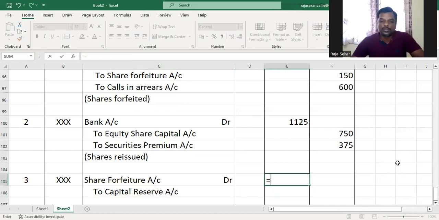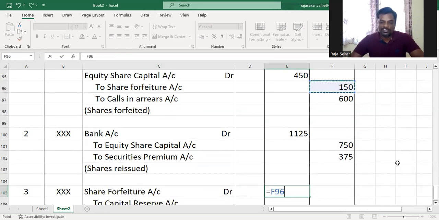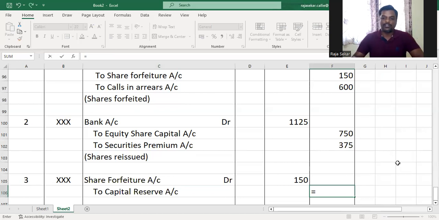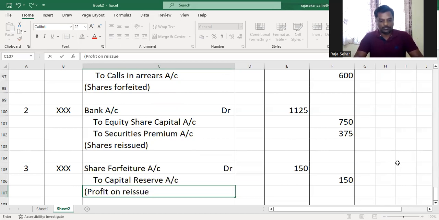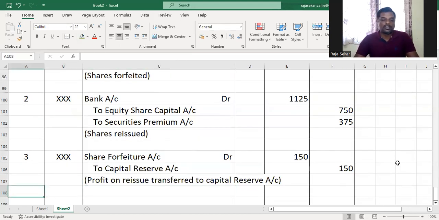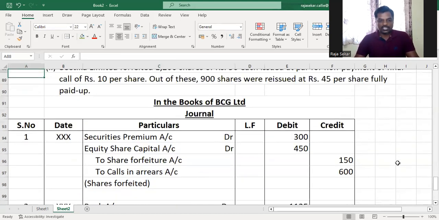And the shares were reissued at a premium. So there is no loss on reissue. So whatever profit on forfeiture we had is a profit on reissue that has to be transferred to capital reserve. Understood or not, my dear children? So that is the first part of the question.